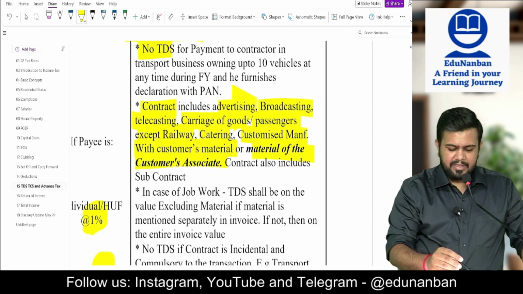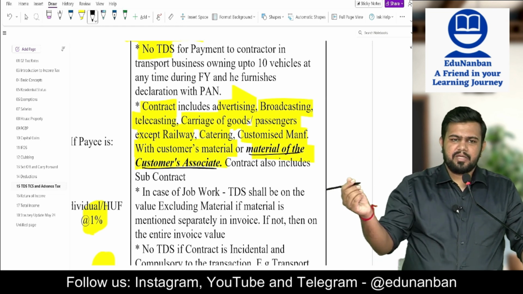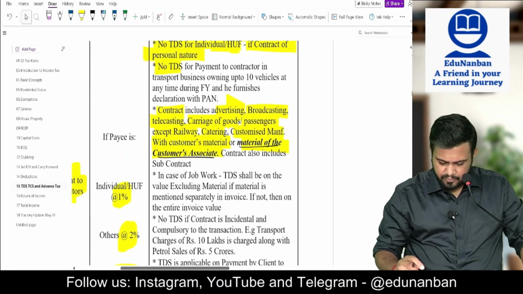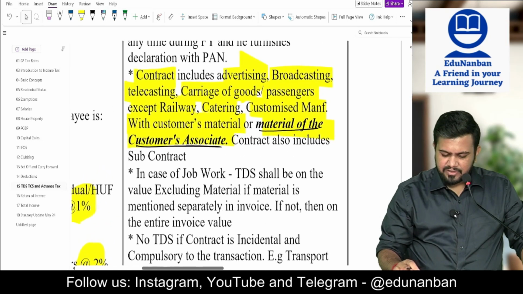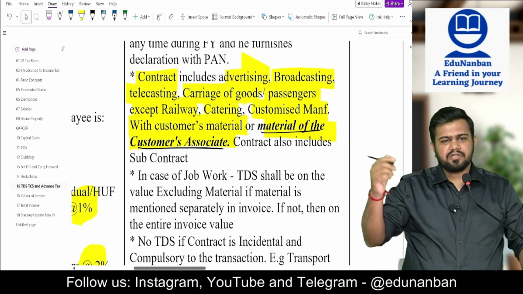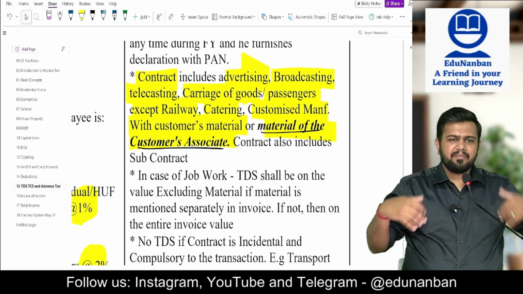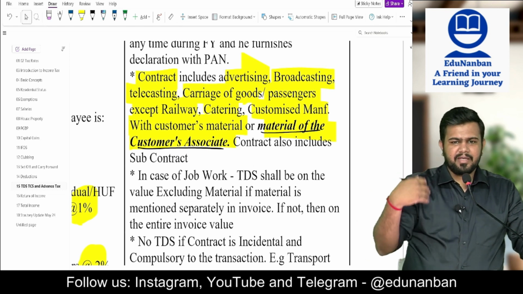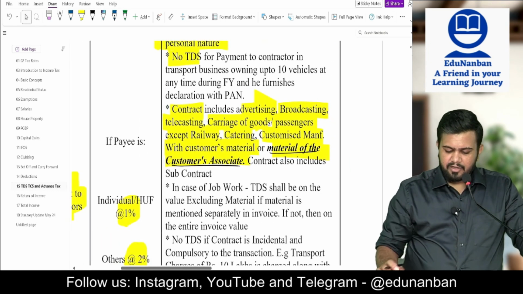But recently one more point was added, material of customer associate. So you are having an associate. Associate means, I think, more than 20% share. If the associate is giving me the material and I am giving you the finished product, that is also included in contract. Then also it is contract. While you are making payment to me, you have to deduct the TDS and only then give the payment.